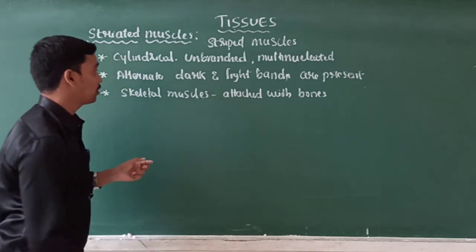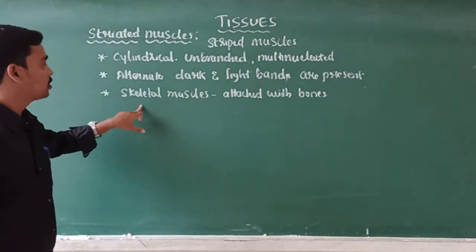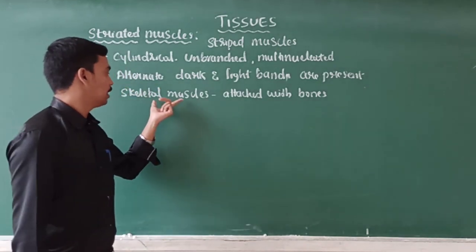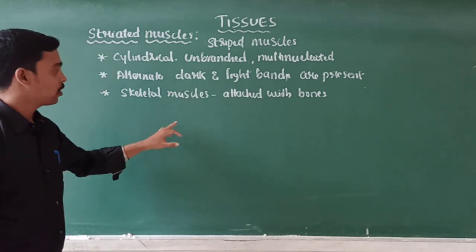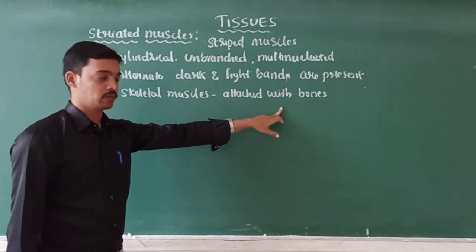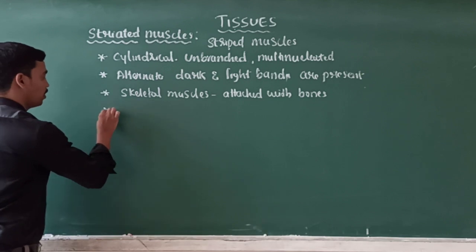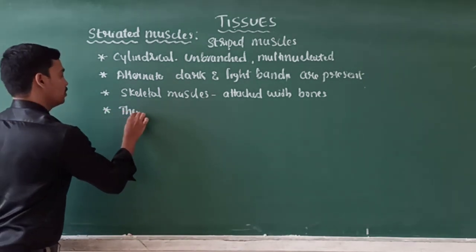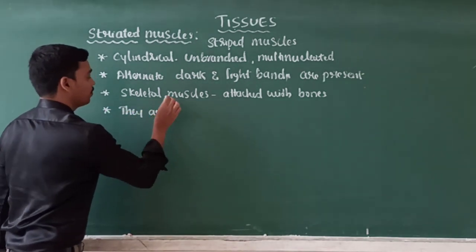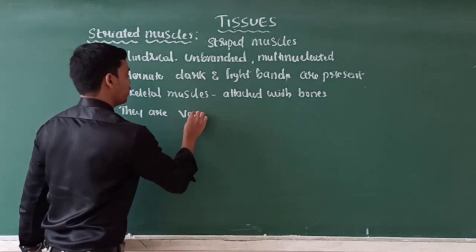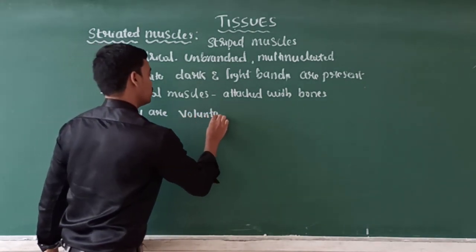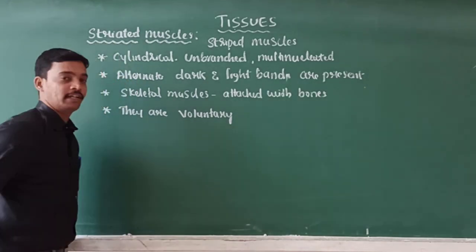The question may be like this: striated muscles are also called skeletal muscles, why? Because they are attached with the bones. And next, they are voluntary in function.